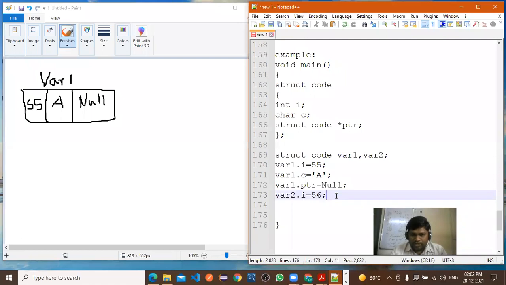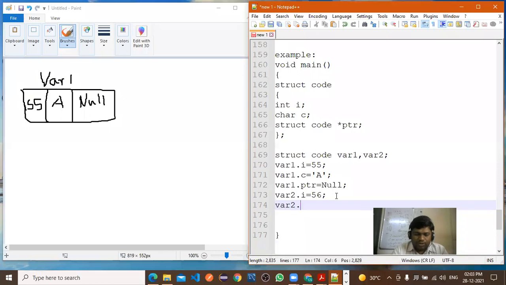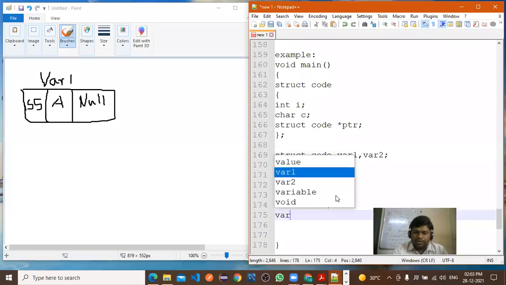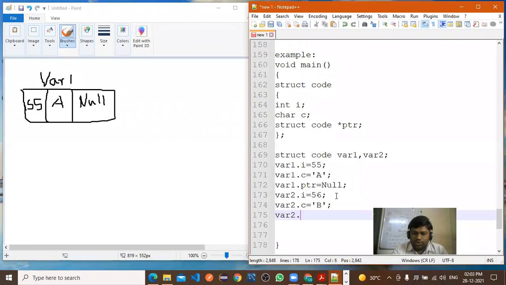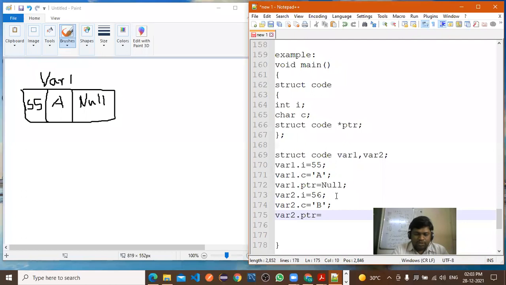Var2 dot i is equal to 56. Now var2 dot c equal to, suppose I have given here B. Is it okay? Now var2 dot ptr is equal to, suppose again I have assigned null.